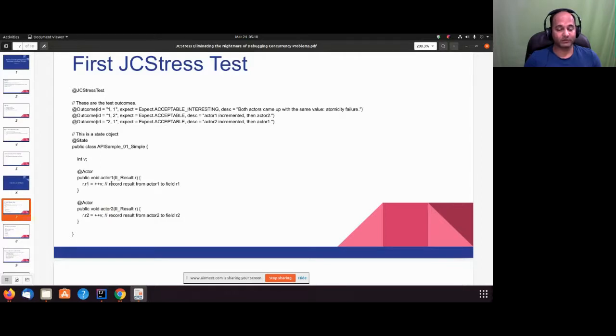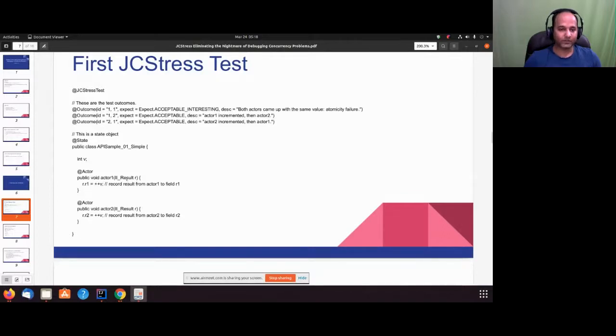At times both are in parallel, if I have multiple CPUs on my machine, and then we want to see if effects of one thread are visible by the other thread. Okay, so let's say we executed two threads. It changed the state. First one updates the variable v, second one is also updating variable v. First one is storing state in r1, second one is storing state in r2. Then we want to see the outcome.